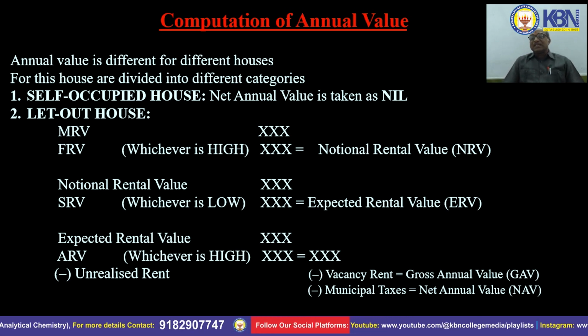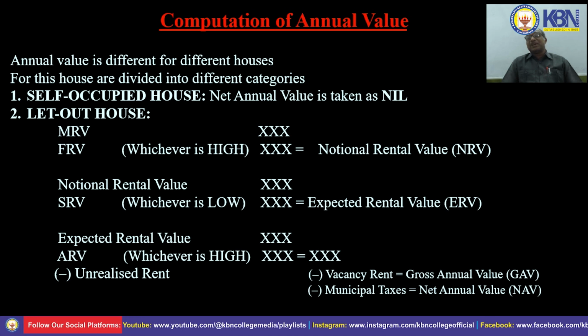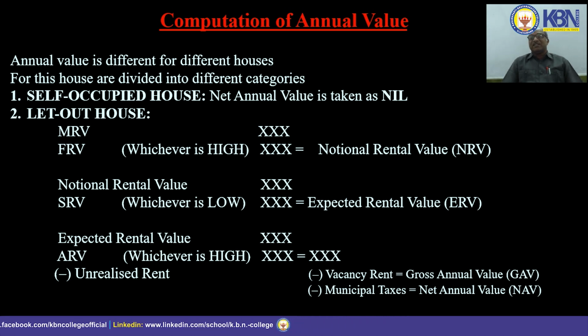Next, it is compared with the actual rental value, which means the actual rent received. If there is any unrealized rent, that is to be deducted. Then after deducting unrealized rent, the actual rent will be compared with the expected rental value. Whichever is higher will be taken. During the previous year, if the house is vacant for a certain period, we can claim vacancy period rent also. That is to be deducted from the above value. Then it becomes gross annual value.